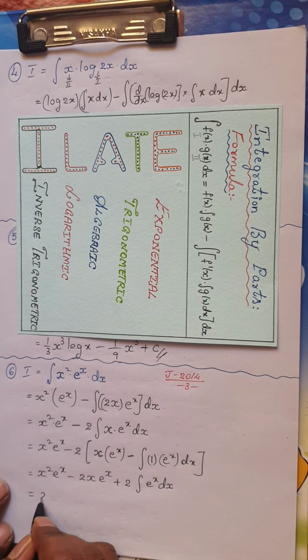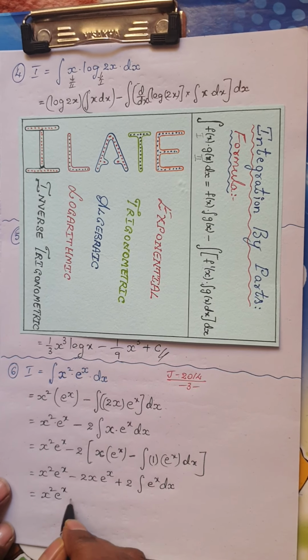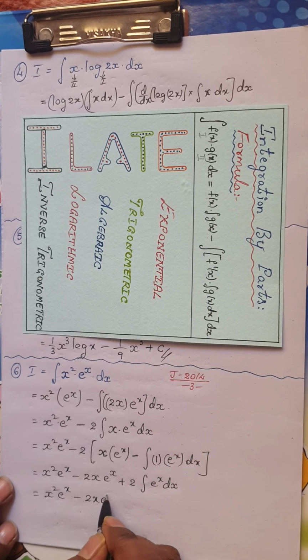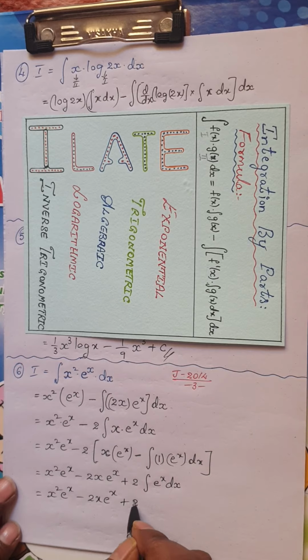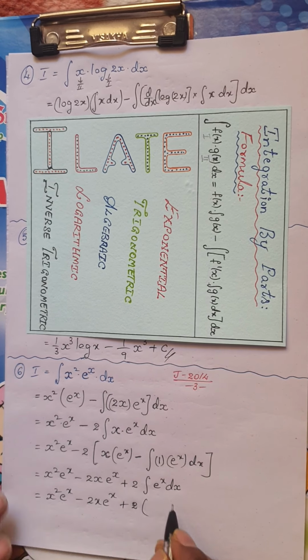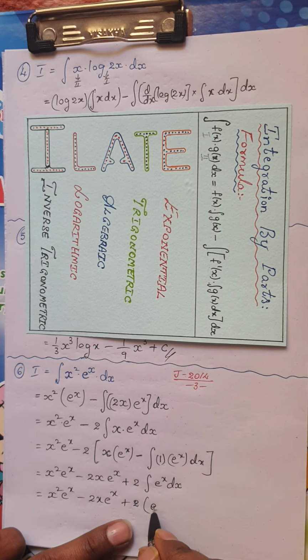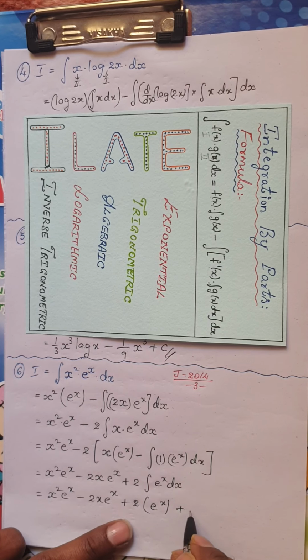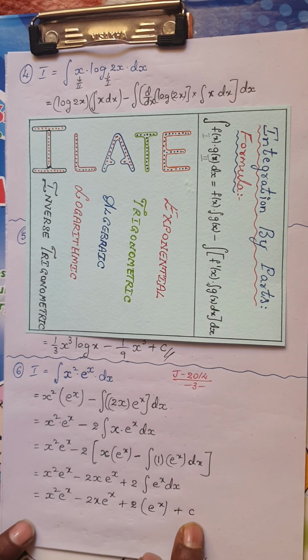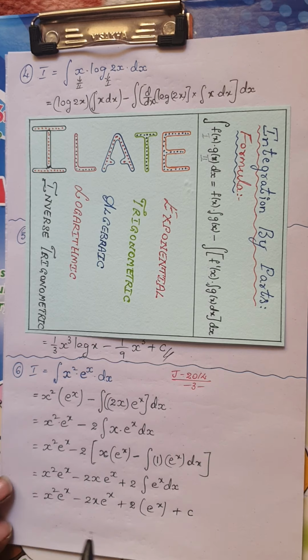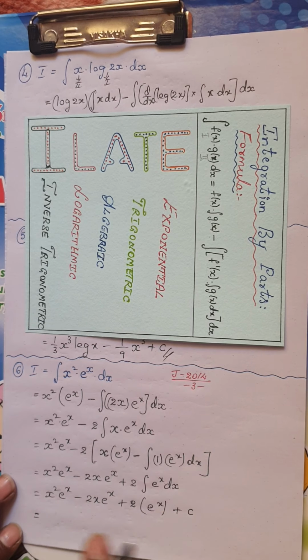Okay, so this is nothing but I have x square into e power x minus 2x into e power of x plus 2 into, again what is integral of e power x now? Same, integral of e power x is e power of x itself plus c, which is the constant of integration. Okay, now here in every term I have e power x.